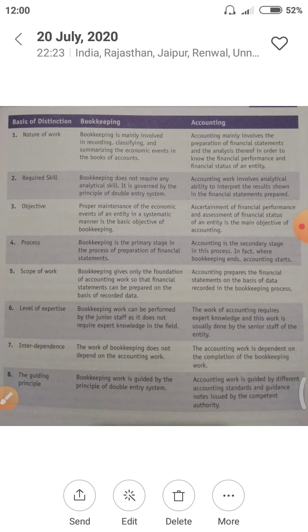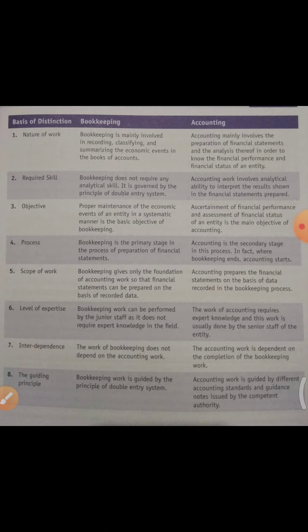The last point: bookkeeping work is guided by the principle of double entry system, while accounting work is guided by different accounting standards and guidance notes issued by the competent authority. This point I will discuss in a later class because it has a wider scope. So these are some basic distinction points between bookkeeping and accounting.